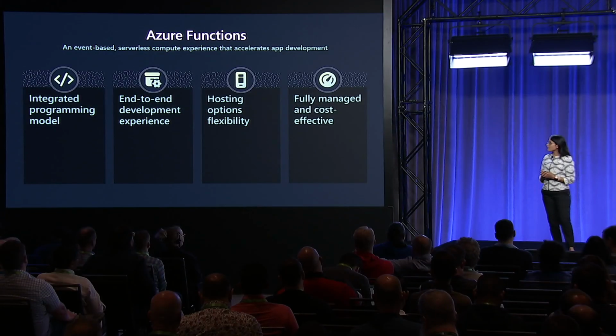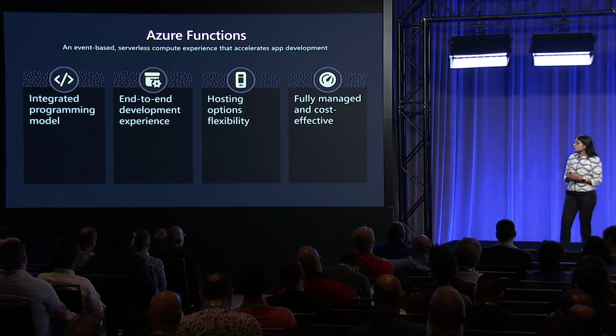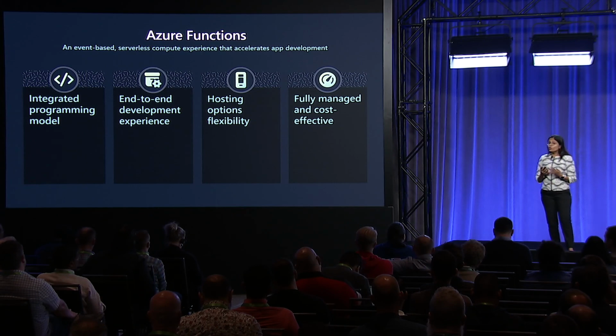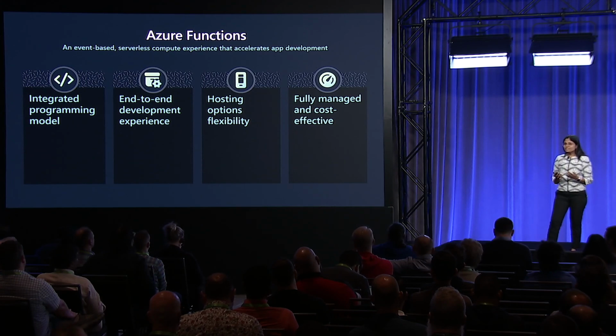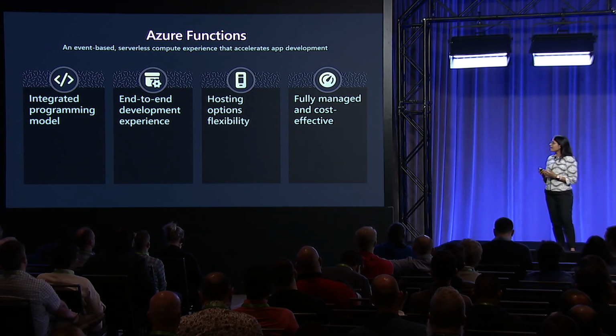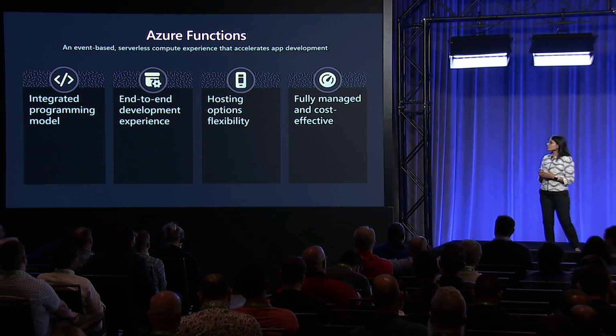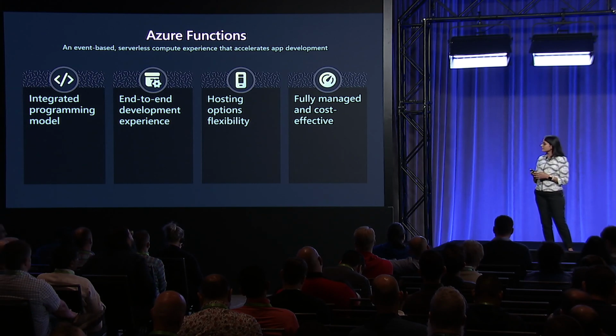Azure Functions provides multiple hosting options. You could build once and deploy to multiple destinations. There are several plans available in Azure Functions, like consumption plan, elastic premium plan, dedicated app service plan. Or you could deploy Azure Functions to Kubernetes or AKS clusters using the open source Azure Functions host images. And finally, Azure Functions can scale per demand as per the load, and you pay for the compute that's being used. So as you can see, the entire underlying layer is being managed, so you need not worry about maintaining the service.